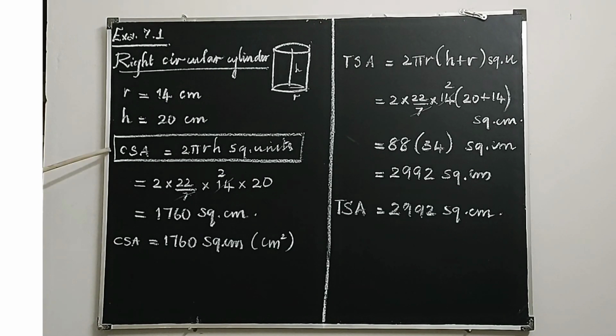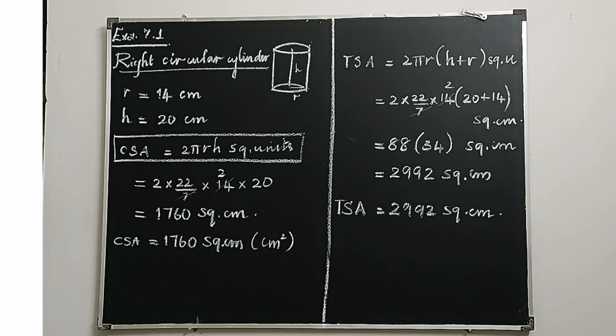So curved surface area is equal to 2 pi r h square units. Substitute the values in the formula. Pi always stands as 22 by 7; if it is in decimal, it means 3.14, but only substitute 3.14 if the question asks for decimal. So 2 into 22 by 7 into radius 14 into height 20. 7 and 14 can be cancelled, leaving 2. Then multiplying all this, the curved surface area is equal to 1760 square centimeter. Good children.